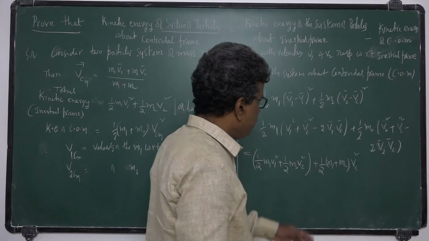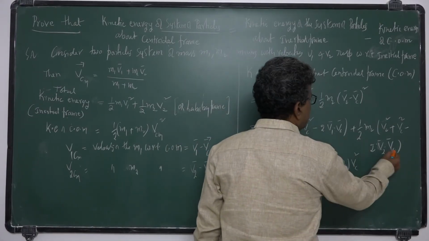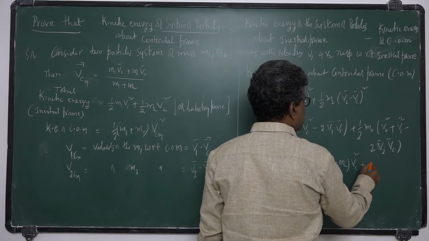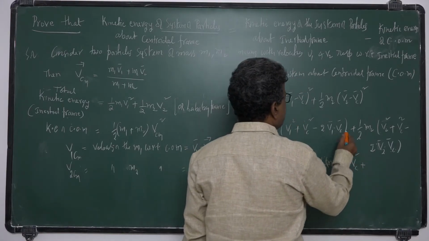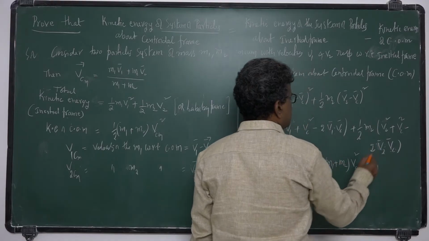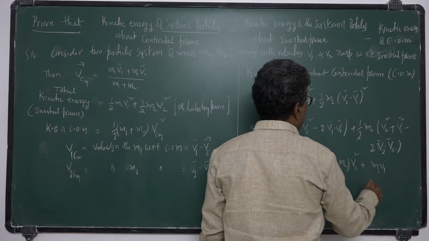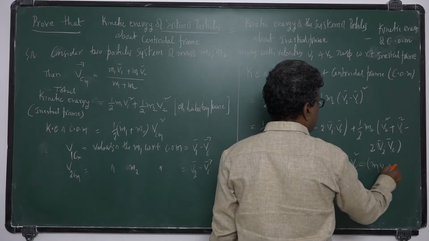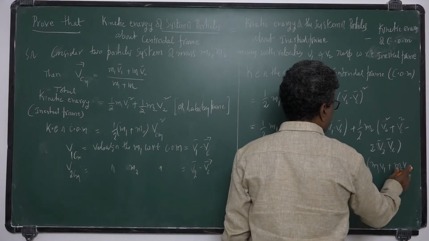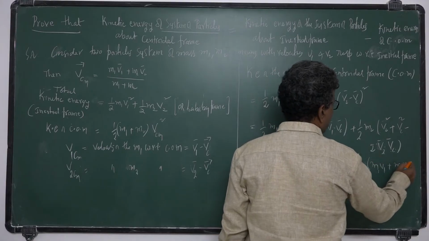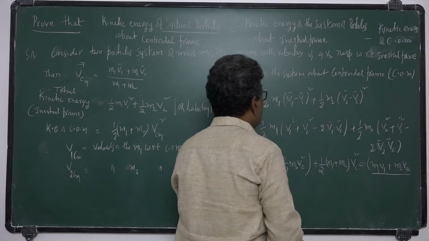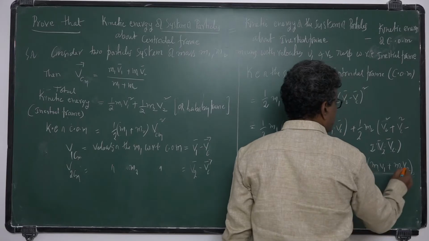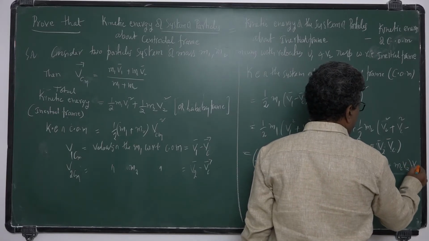In that you take vc as common, the 2 gets cancelled, and you will get minus (m1 v1 plus m2 v2) dot vc bar.